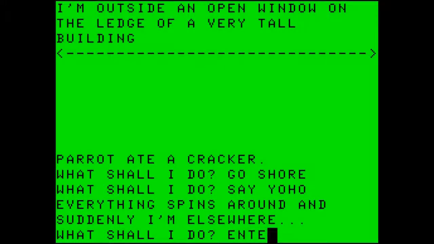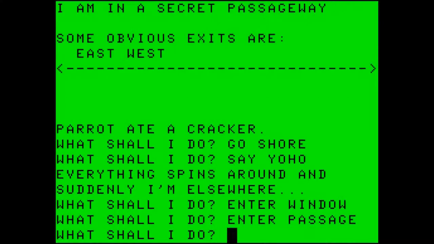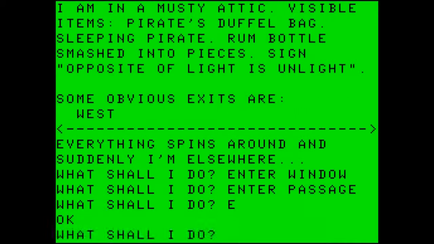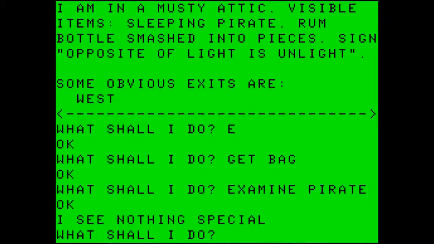Enter the window from the ledge. Let's enter the passage. Go east into the secret passageway. While we are here, let's get the bag. And then, before we wake him, let's examine the pirate. Nothing special.